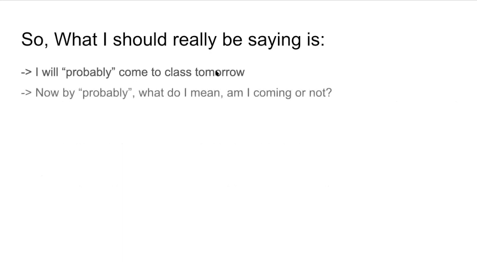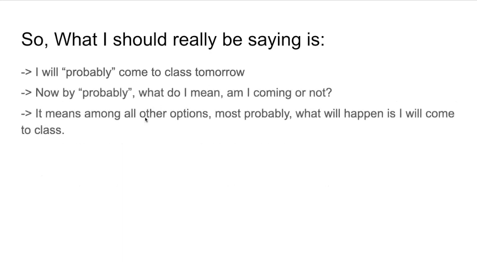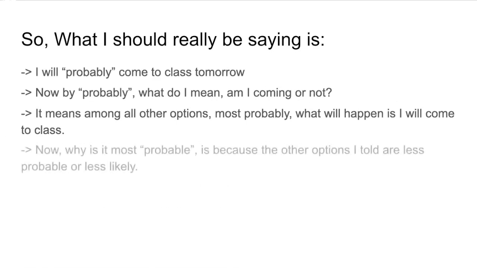What does probably mean? Am I coming or not? See, it means among all other options, most probably what will happen is that I will come to the class. So what are the other options? Other options are I may fall ill, there might be Bharat Bandh, or there might be lockdown. But considering all these other options, most likely is that I'm going to come to class.